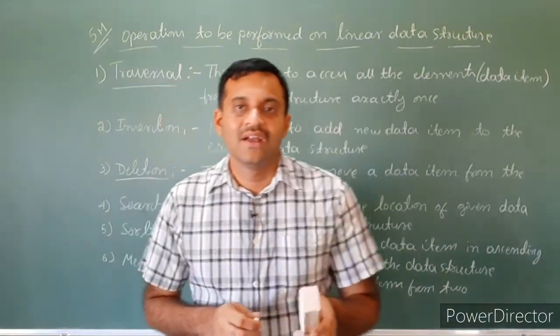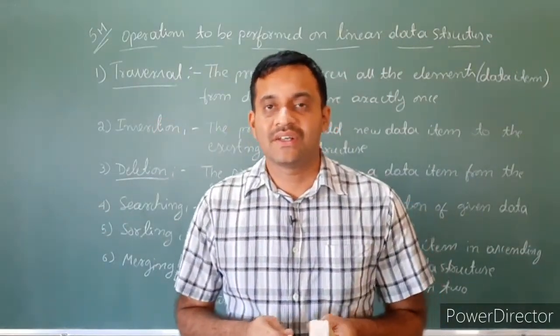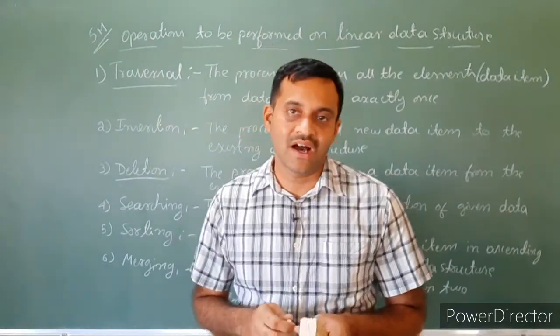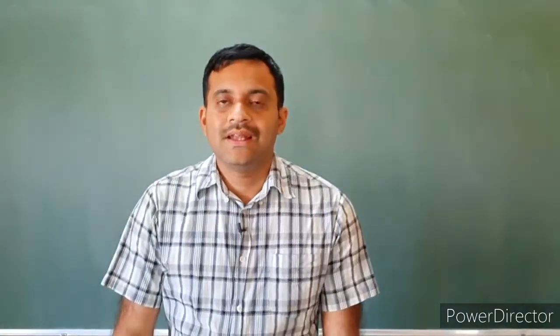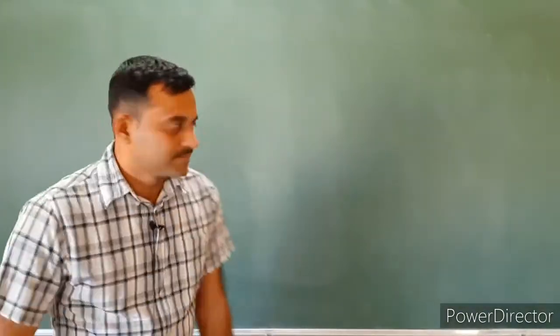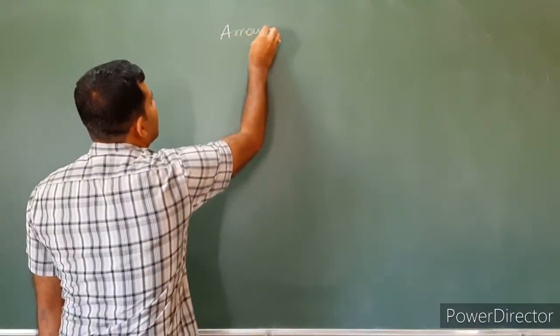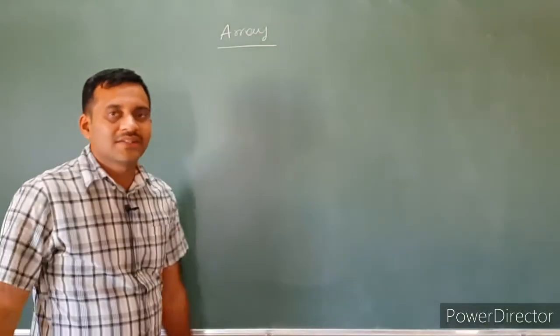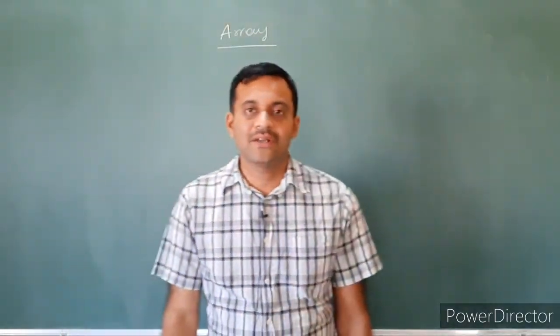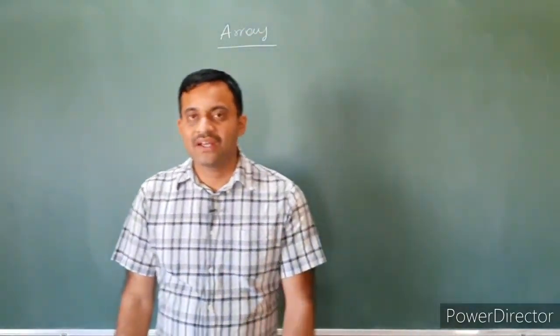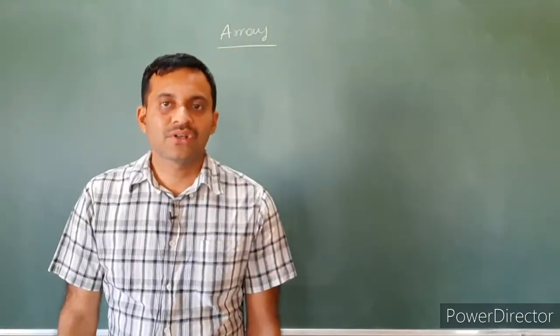Let's see the first linear operation example, that is array. Let's discuss an array. Array was discussed in the last year. In the first year we discussed array, but here also there is a glance about array.